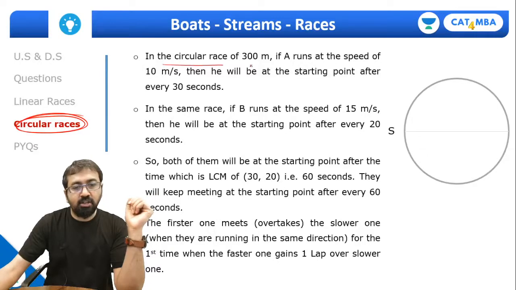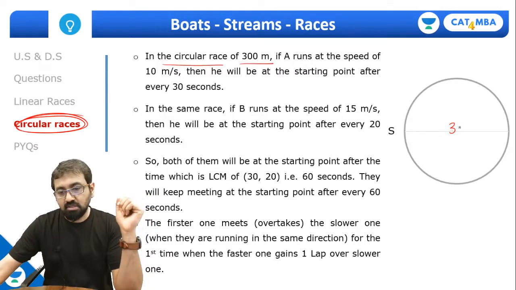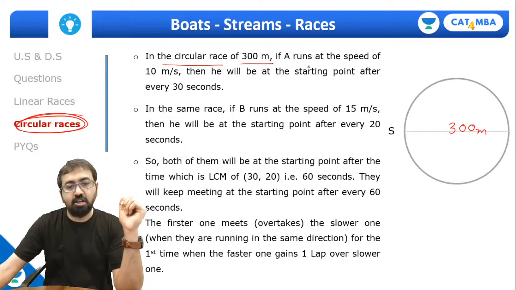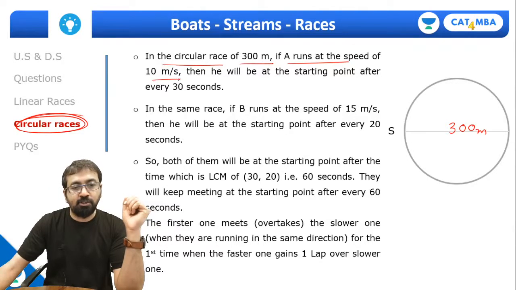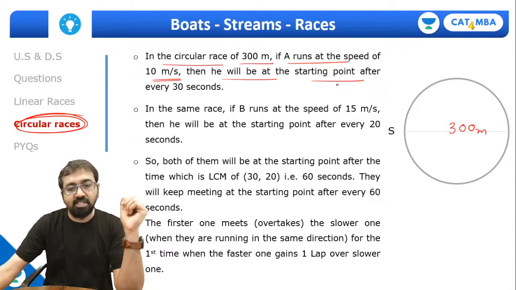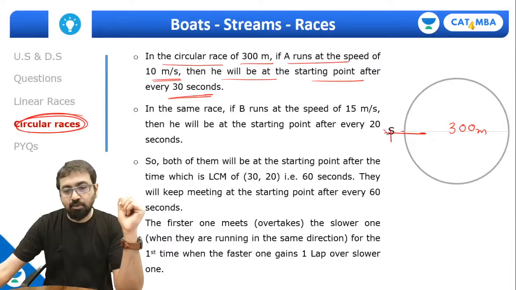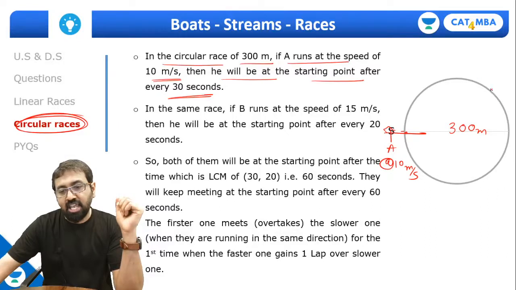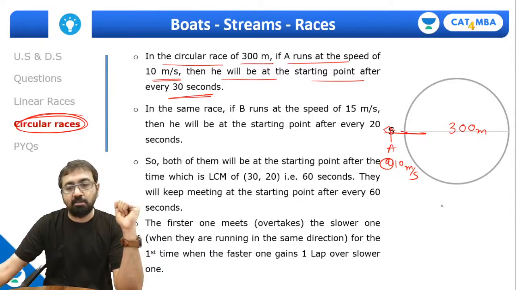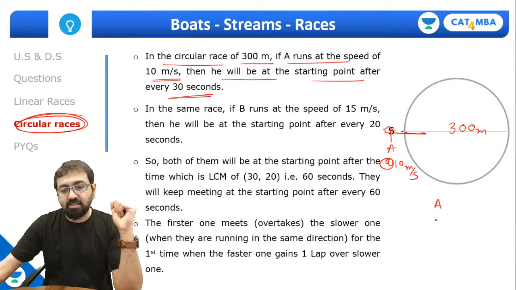So in a circular race of 300 meters, this complete circle's circumference is 300 meters. If A runs at a speed of 10 meters per second, then he'll be at the starting point after every 30 seconds. Suppose A starts from here at a speed of 10 meters per second. Can I say it will take 30 seconds for him to come back over here, and after every 30 seconds A will keep coming over here? So A will be at the starting point after 30 seconds, then after 60 seconds, after 90 seconds, and so on and so forth.